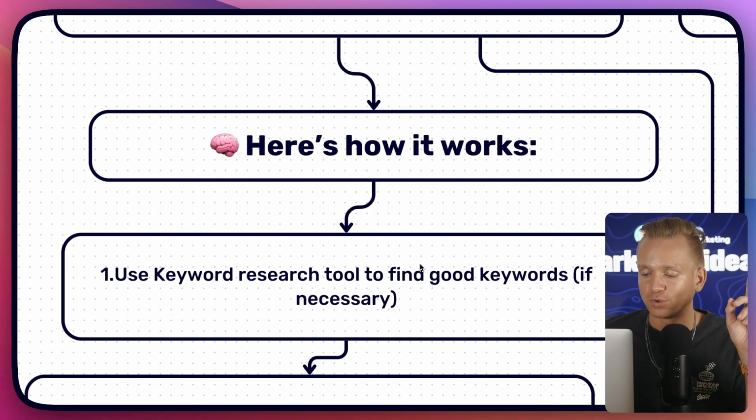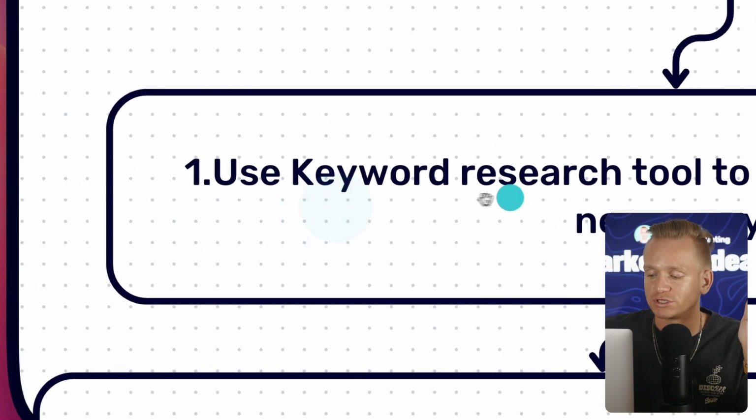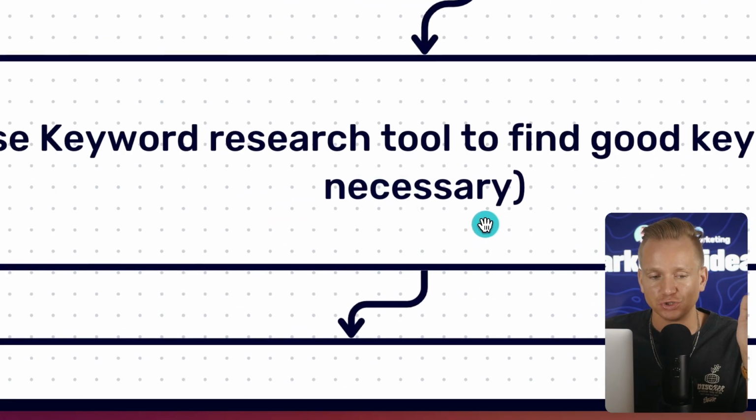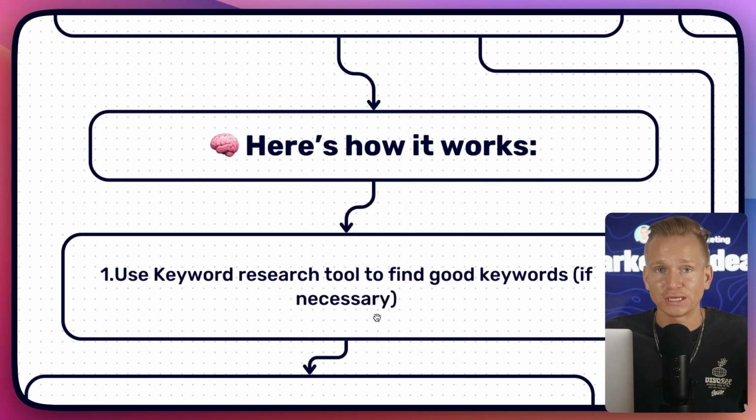So how it works. First of all, step #1 is you want to use a keyword research tool to find good keywords. It's not necessary, honestly, to do that. Sometimes you can just, because we're going for this loophole, it's not necessary to find the best keywords, but if you can find some keywords that are easier to rank, have great volume, that is definitely going to help and just makes things easier.